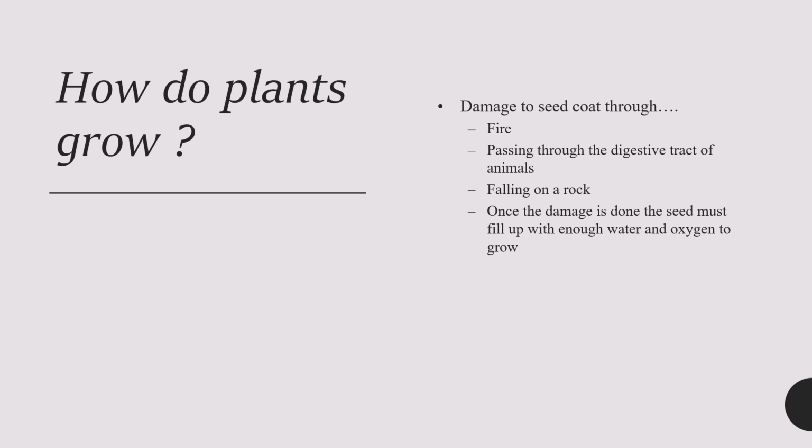So there are some requirements for which a seed can grow. For example, it will need water, it will need enough oxygen, and it will need a soil that is prosperous in nature. All these are the requirements which lead a seed to grow.